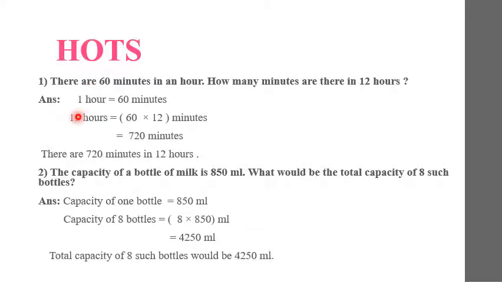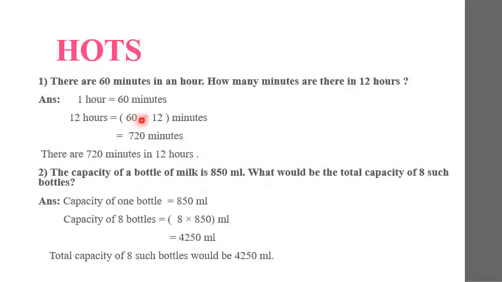So first of all, we must know that 1 hour is equal to 60 minutes. Okay, and it is given that there are 60 minutes in an hour. So what we have to find out here is how many minutes there are in 12 hours. So we will multiply 12 hours by 60 minutes, because 60 minutes means 1 hour.